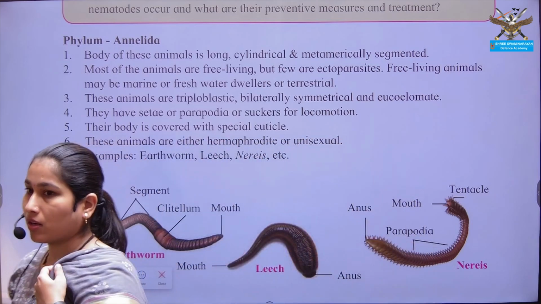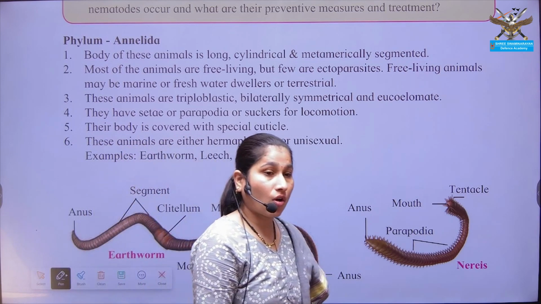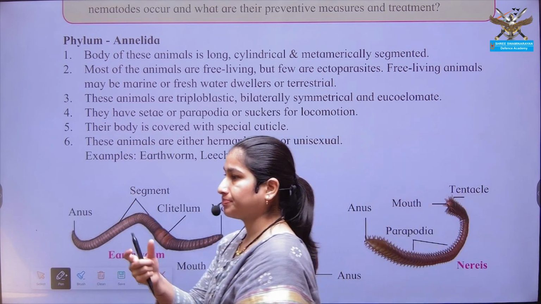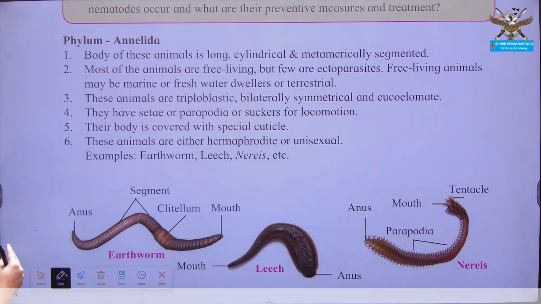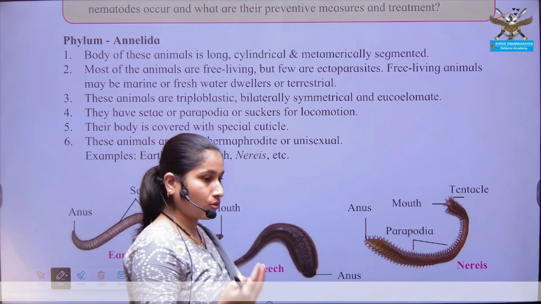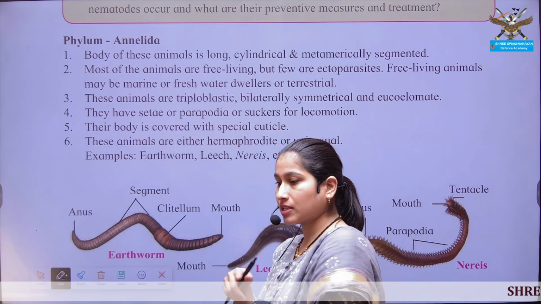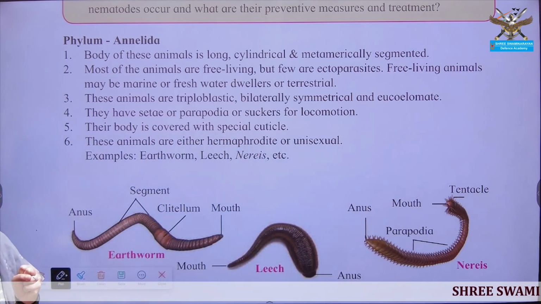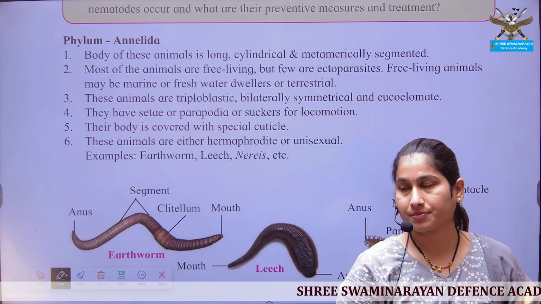Leech, you may be knowing the significance or importance of leech. Leech are the organisms from which the anesthetic compound is extracted. In earlier days, this leech was used for the purpose of numbing the wounded region or the area where surgery had been performed. At that area, the sensation should be stopped. The numbing of that particular area was done with the help of leech.